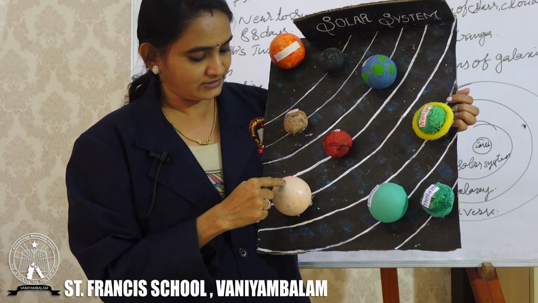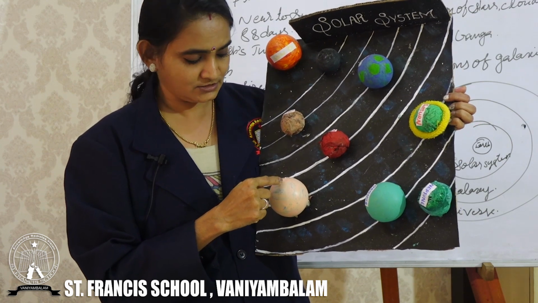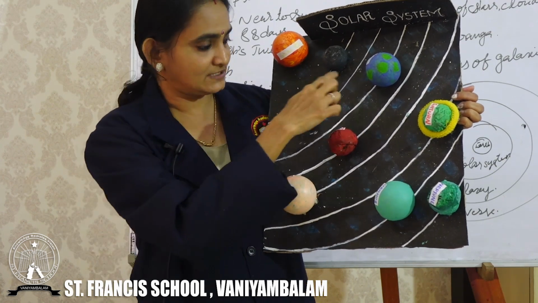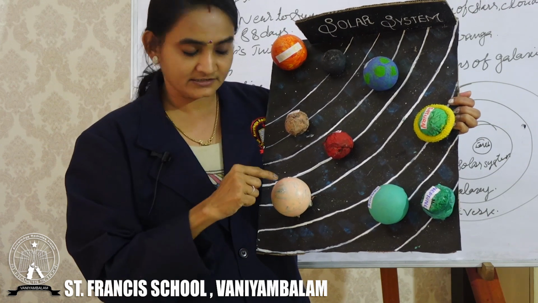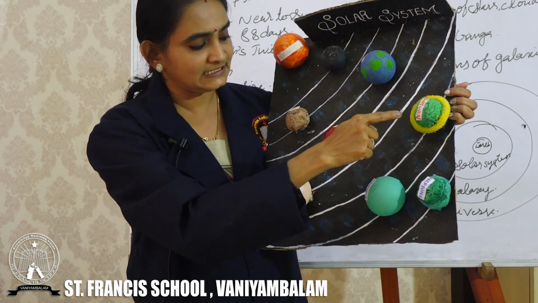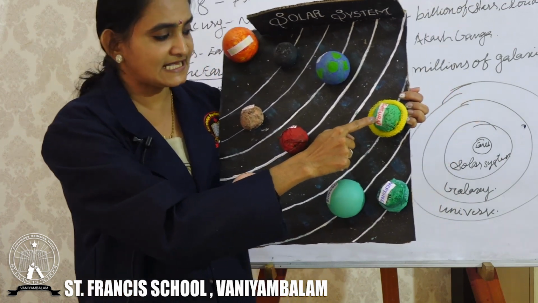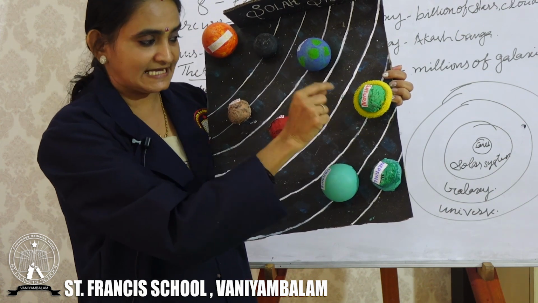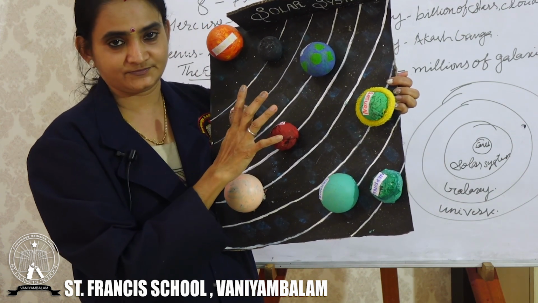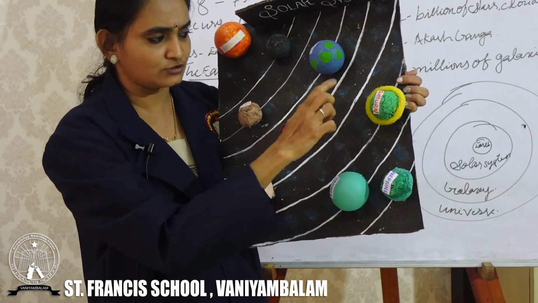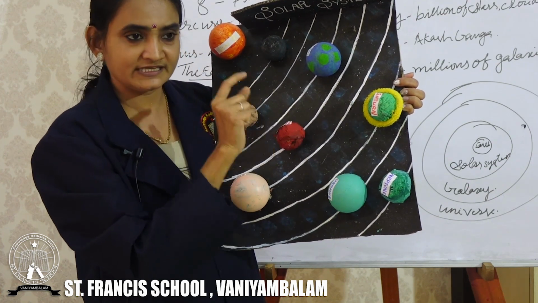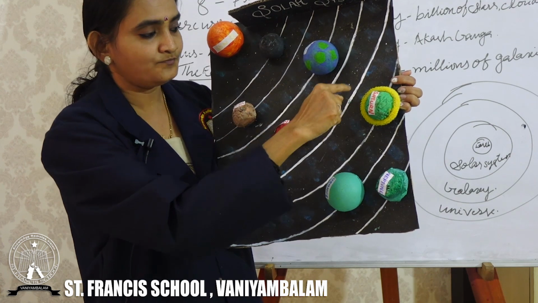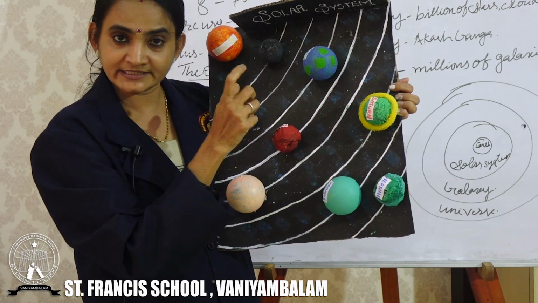Now, the fifth one is Jupiter. Jupiter is the biggest planet in the solar system. And the next one is Saturn. Can you see Saturn? What is the speciality? There is a ring, isn't there? So Saturn is known as the ring planet, because whenever we watch Saturn, we can see a number of rings covering it.